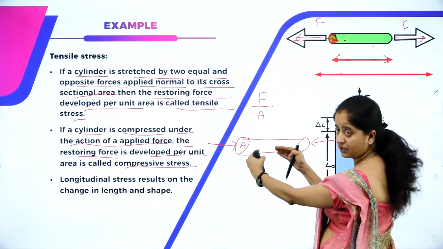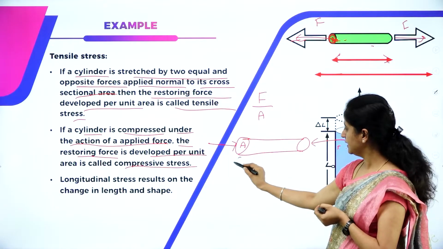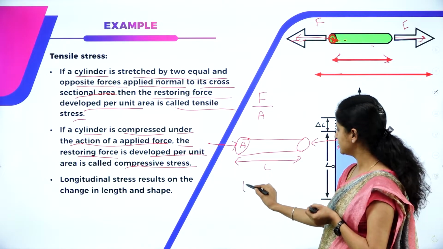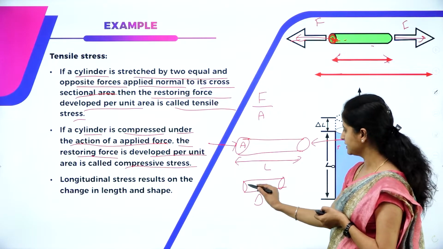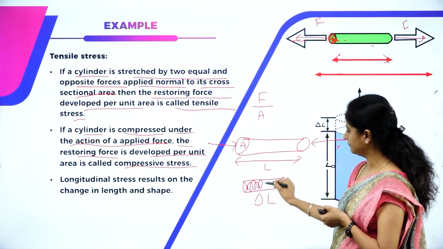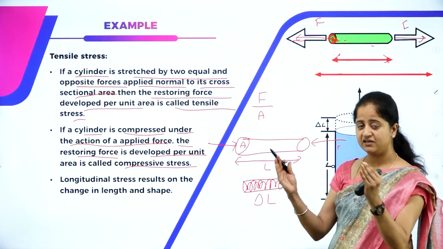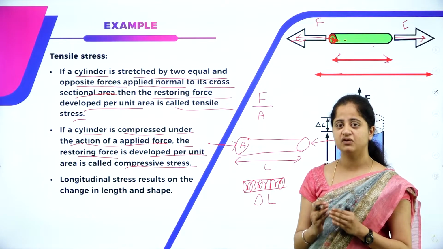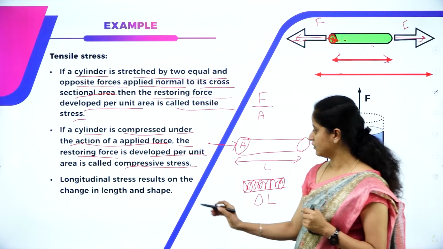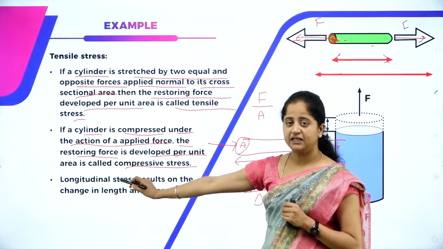So what happens if the force is applied in the opposite direction? The initial length will change to some other length, call it delta L, because there will be a compression here. The material will get compressed.